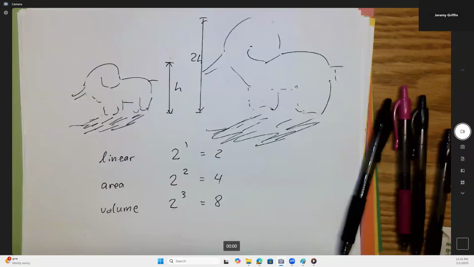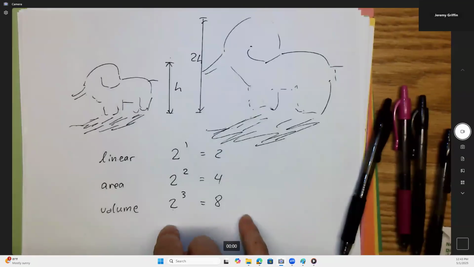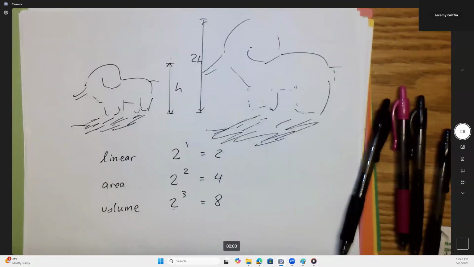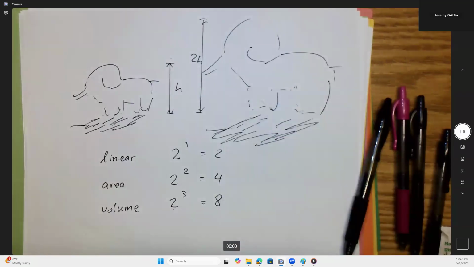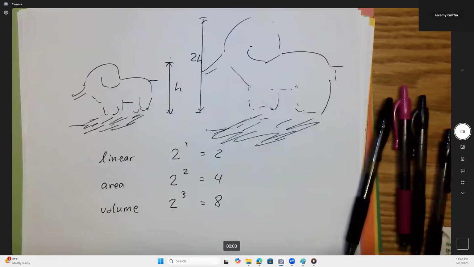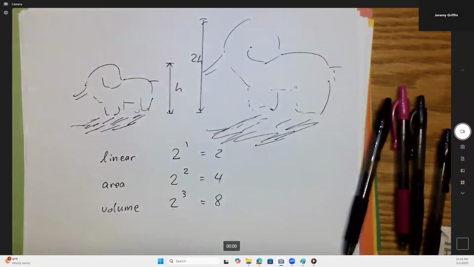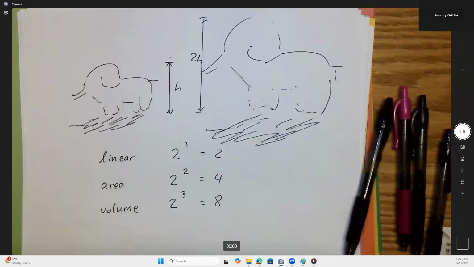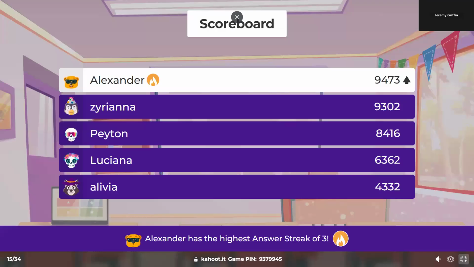Which, by the way, might have something to do with these big old ears, because if you're 8 times the volume, do you think you have a lot more thermal energy that's more difficult to radiate away, because it's deeper inside your big elephant body? Right. So, do you think that might be a good reason to have ears that are 4 times as big? Ooh, 4 times as big, right? Even though it's proportionally scaled up.